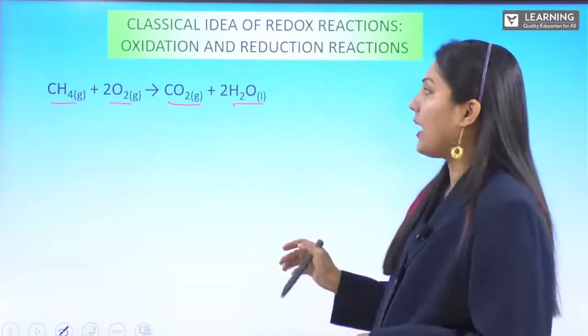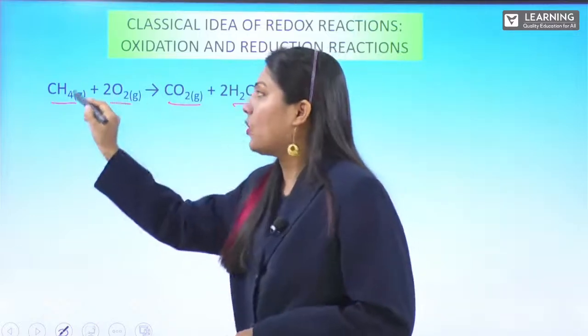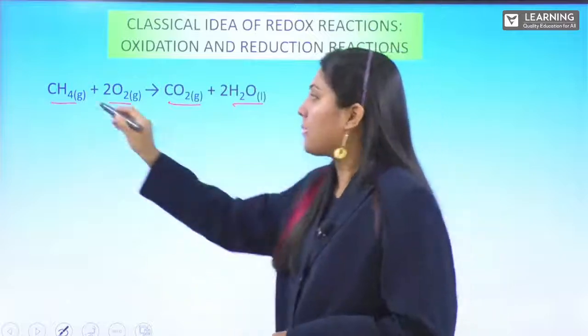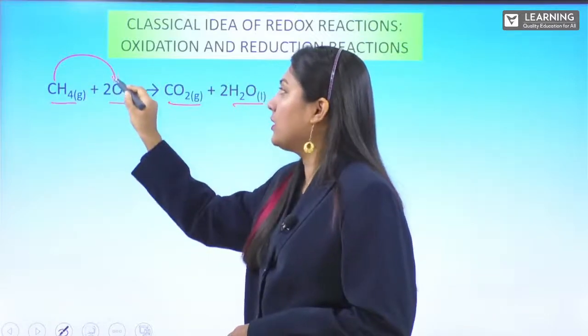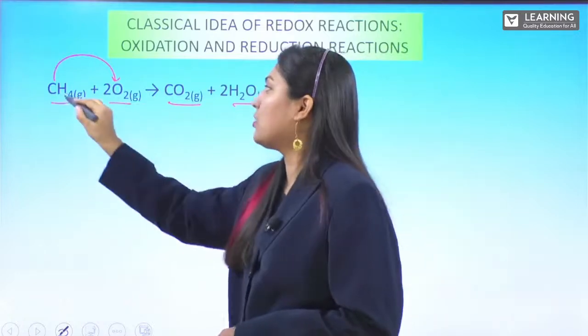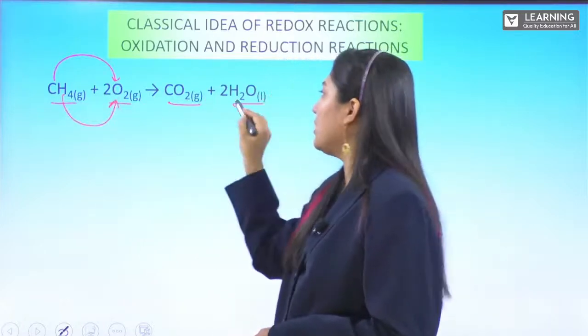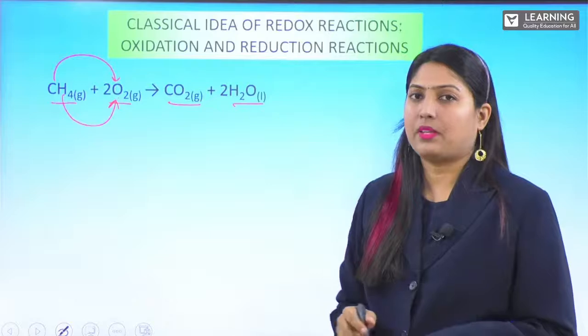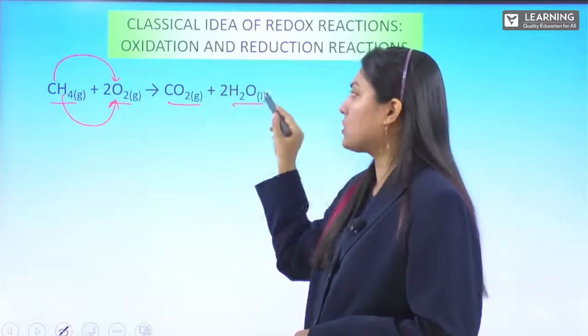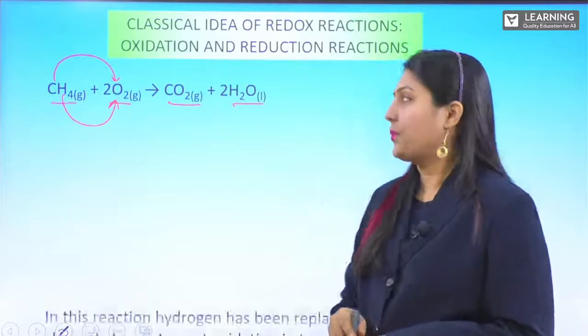So here, addition of oxygen is taking place, not to methane exactly, but to carbon separately and to hydrogen separately.